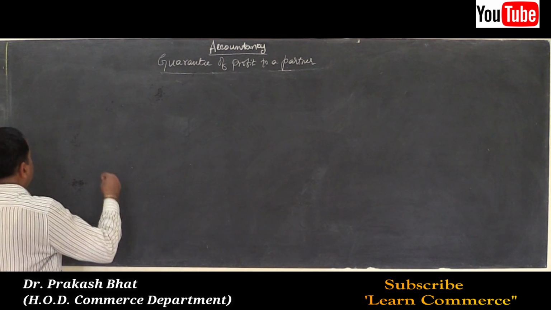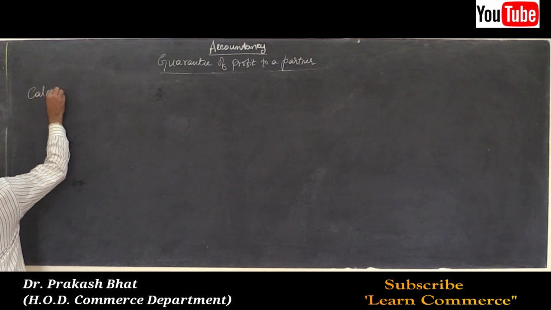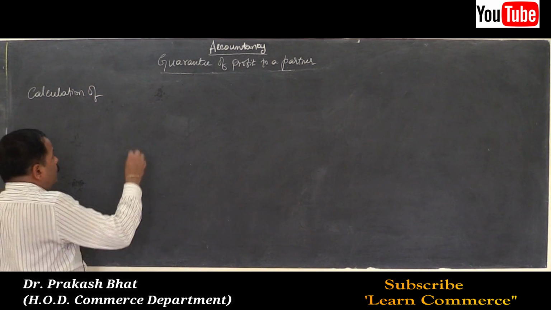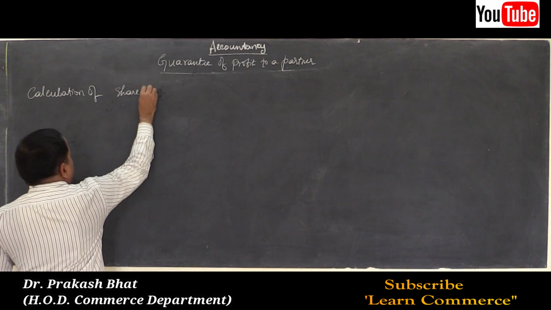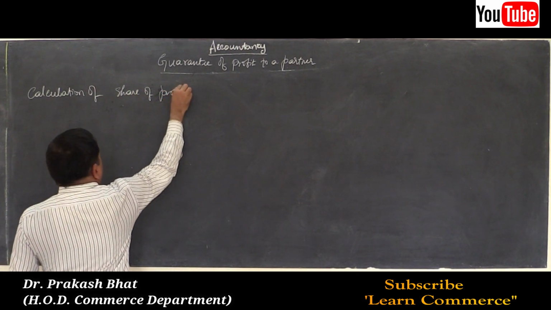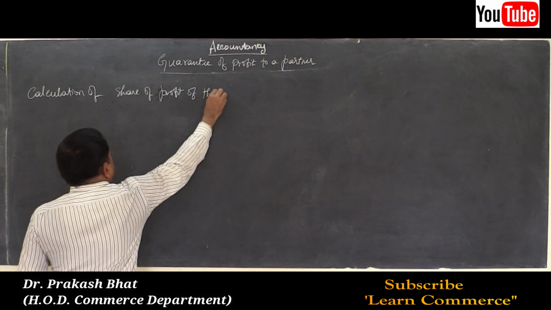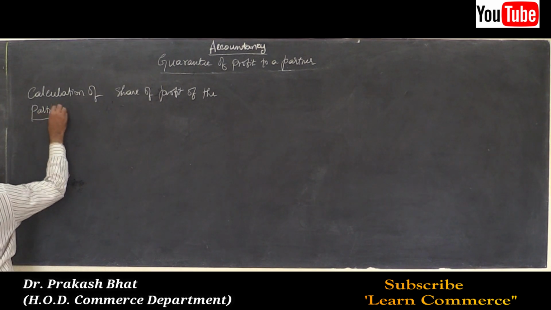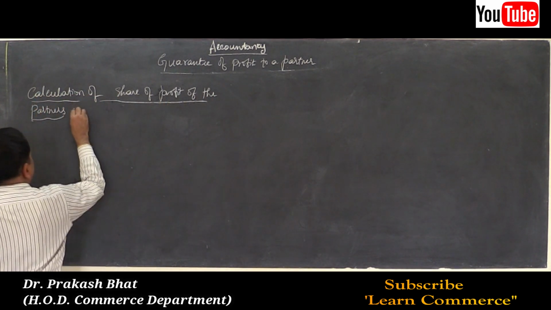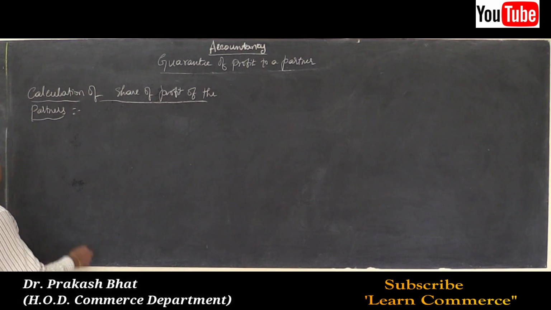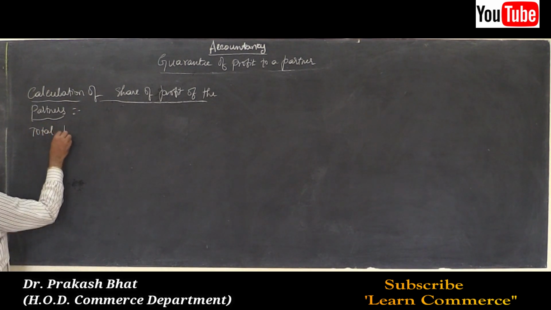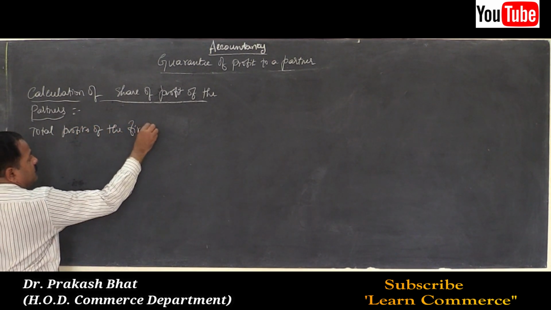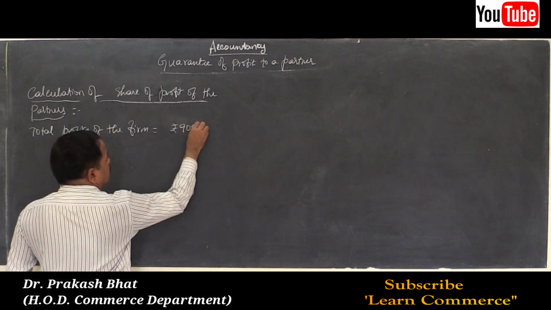Calculation of share of profit of the partners. Total profits of the firm is equal to rupees 90,000.